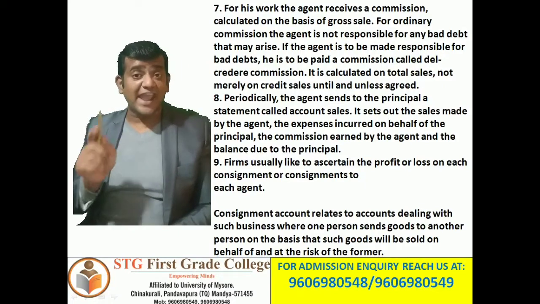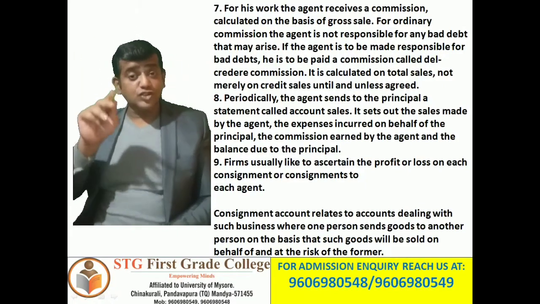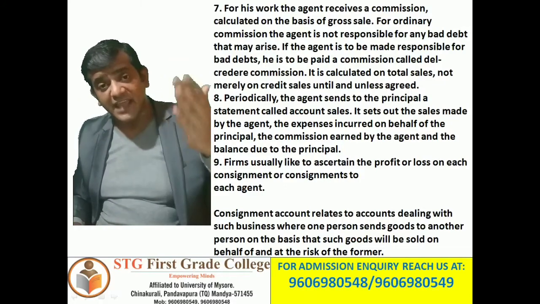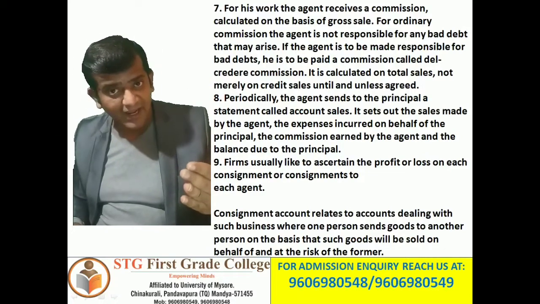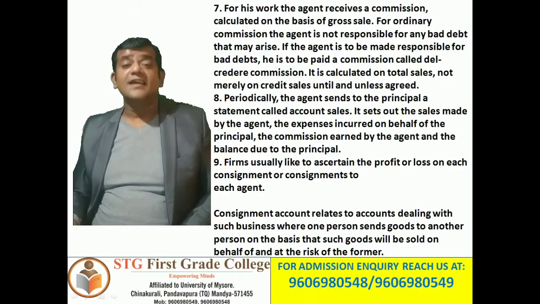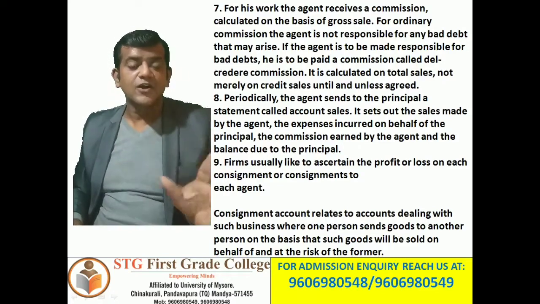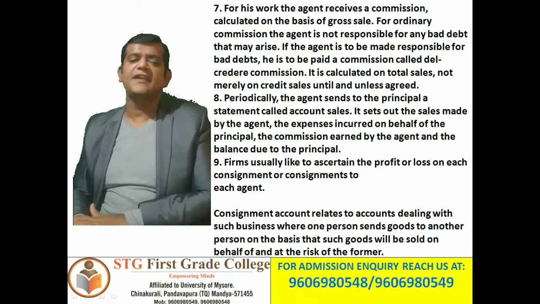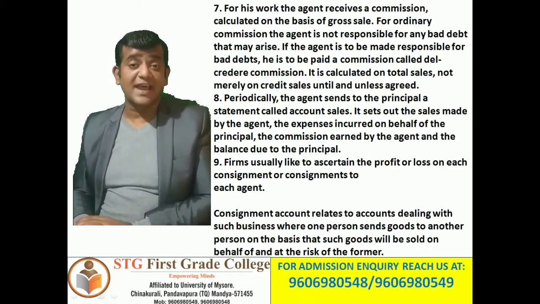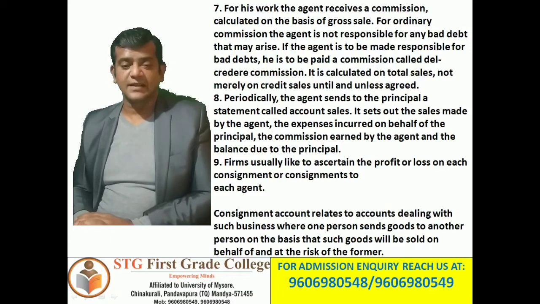It includes, till the date of the statement, exactly what sales have been made, second, the commission he is getting, and third, the expenses he has incurred. So all these details will be there in that particular periodical statement, which we also call an account statement, prepared by the consignee.